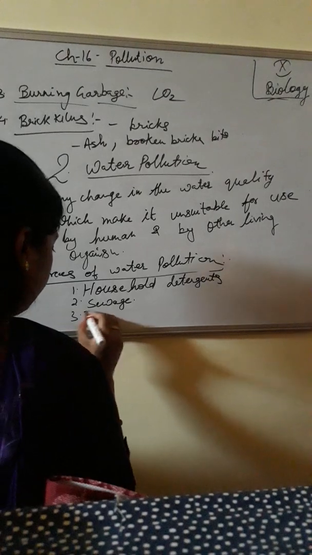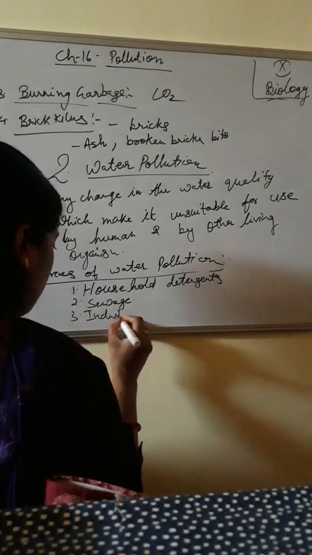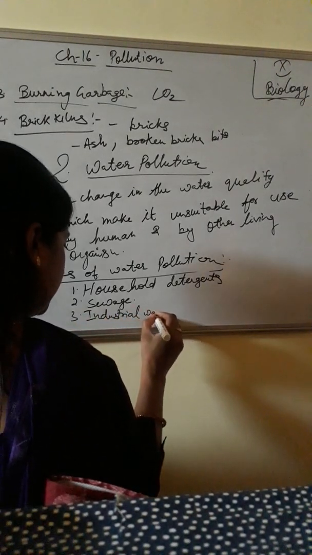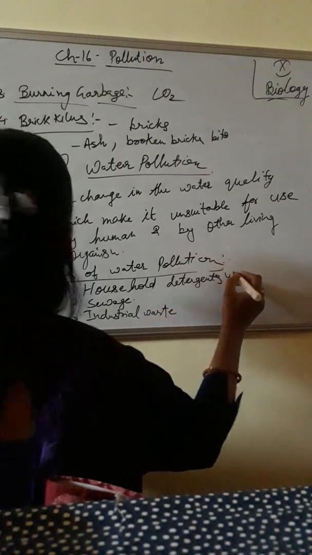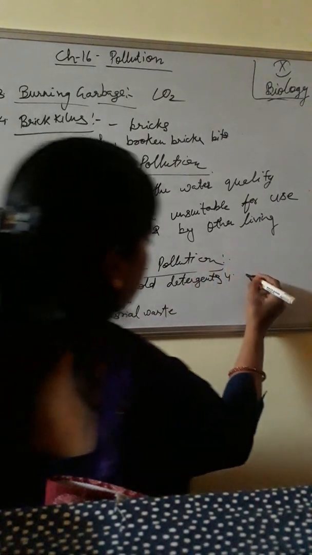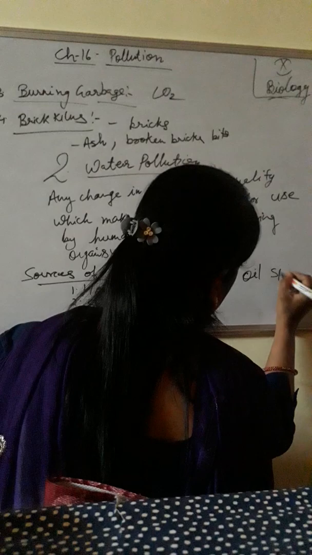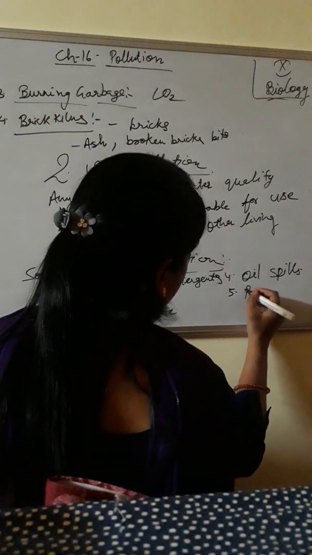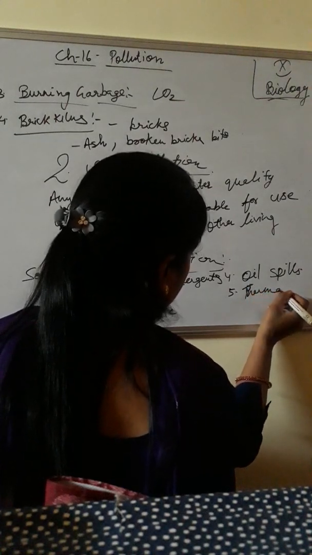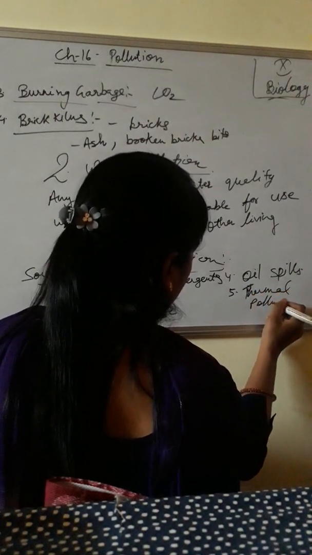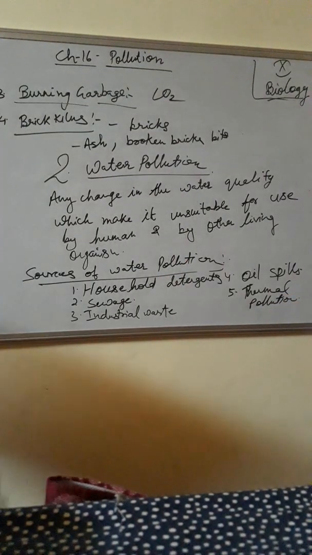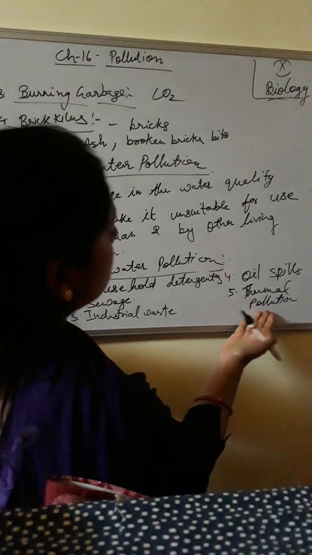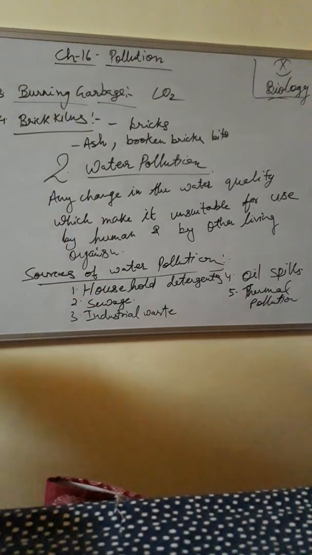Third, industrial waste. The fourth one is oil spills. It is very important for the board. And the fifth one is thermal pollution. The hot water that comes out of industries causes thermal pollution. Okay.